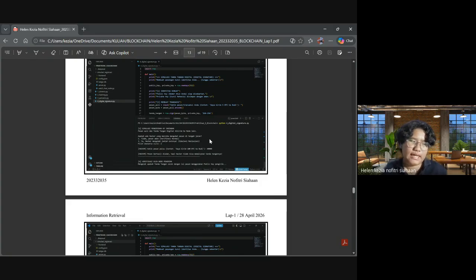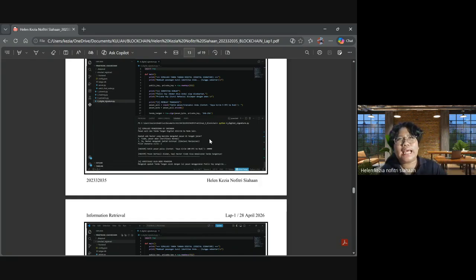So when the data is changed even a little bit, the digital signature is no longer valid at all. The digital signature makes sure that the data stays intact from the sender as it travels to the user.